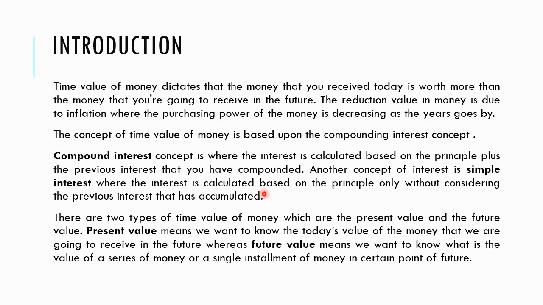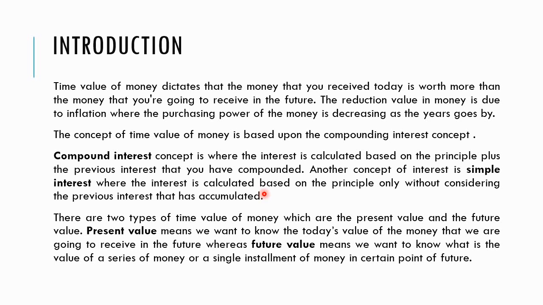So for next year, the interest that you're going to receive will include the money that you have deposited, which is the 1,000, plus the interest that you received last year, which is 100 ringgit. Therefore, the interest that you're going to receive in the second year is 1,000 plus last year's interest of 100 ringgit, times the 10% interest rate.